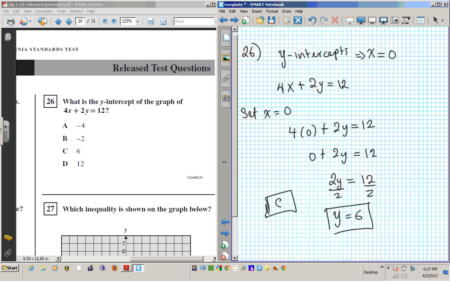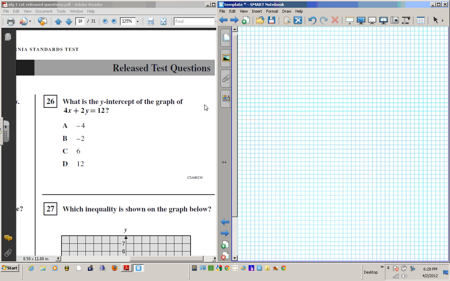This is the y value when x is 0, or basically this is your y-intercept. So don't forget, y-intercept, x equals 0. Also, x-intercept basically means that y is what? Y is 0. So in order to intercept one axis, the other axis must go to 0. All right, with that in mind, we're going to move on to question number 27.